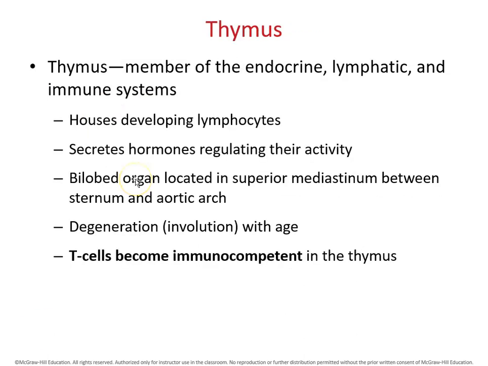The thymus is a member of the endocrine system, lymphatic system, and the immune system. It's a house of developing lymphocytes. The thymus also secretes hormones to regulate body activity. It's located between the sternum and the aortic arch.